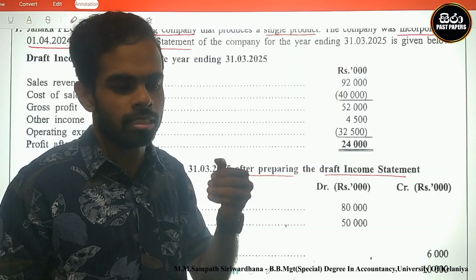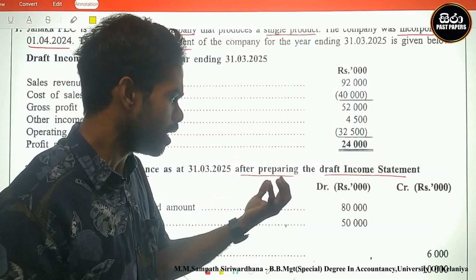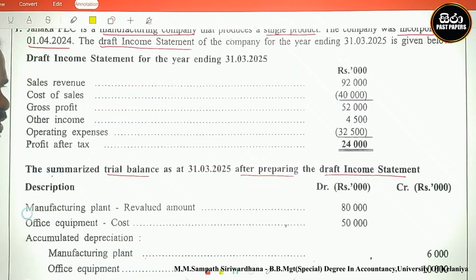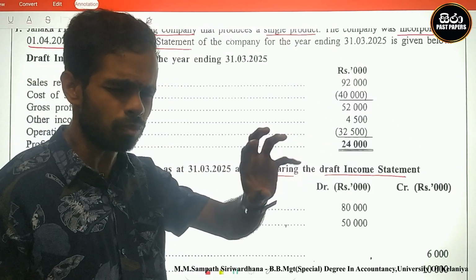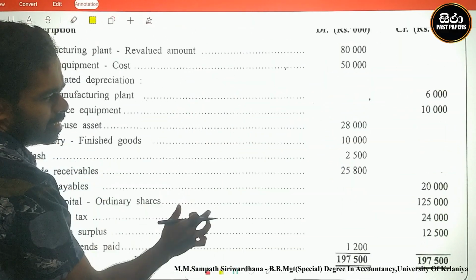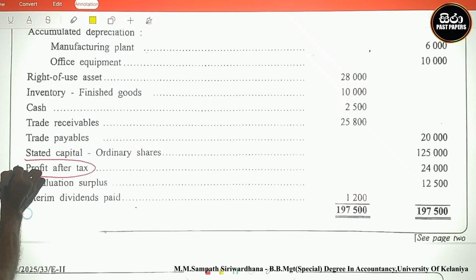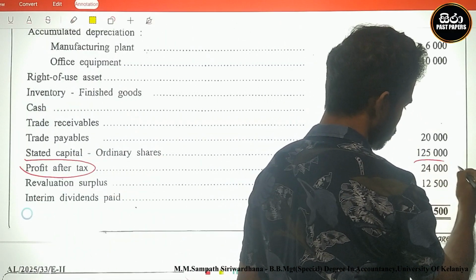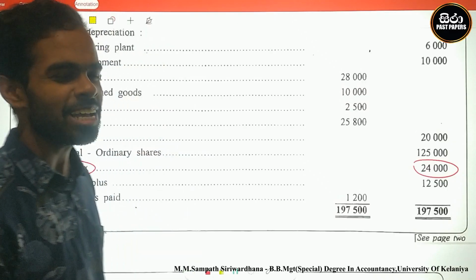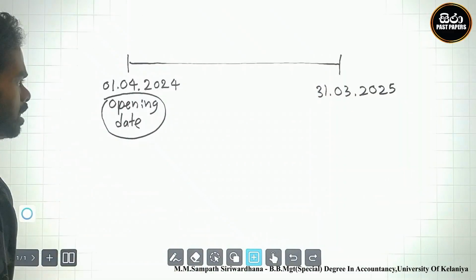After calculating this final result, they prepared the trial balance. We can see the 24,000 final result in the trial balance. Look here, there is a 24,000 profit after tax. 24,000 is in the trial balance. Therefore, you can think about that.